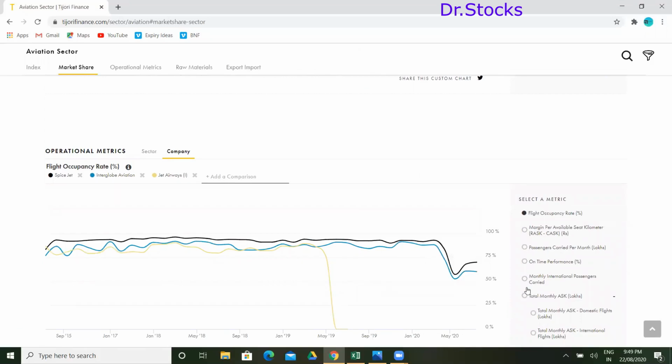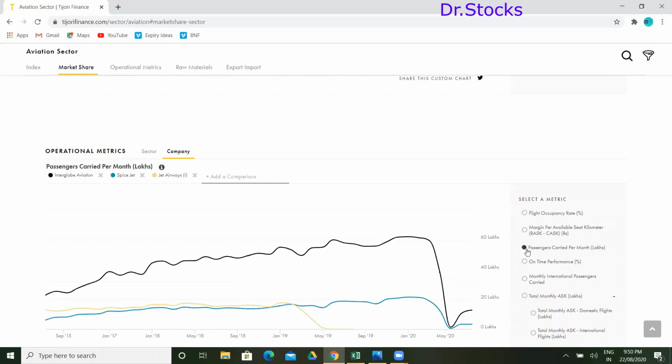See the flight occupancy rate. Slightly, SpiceJet is having a higher occupancy rate than Indigo. And for passengers carried per month, I feel Indigo will be having higher. Yes, sorry, Indigo is having higher. SpiceJet is having only 3.31 lakhs. So accordingly, you can navigate to all these things and find it out. Okay, so this is how it goes.